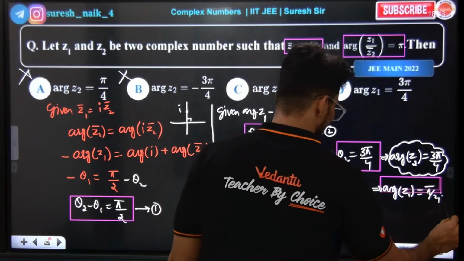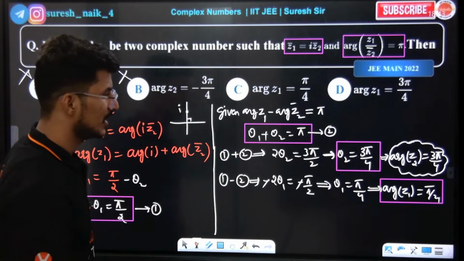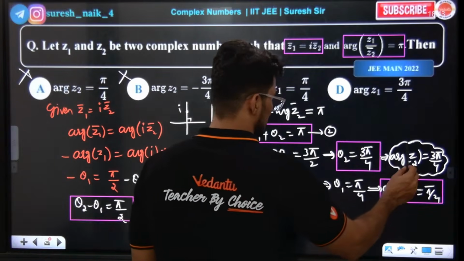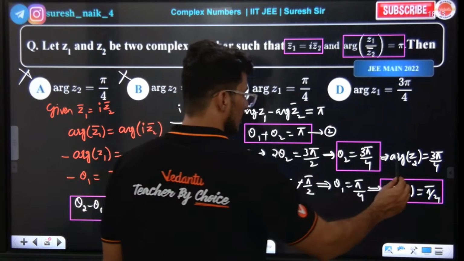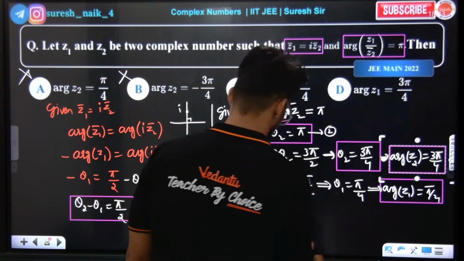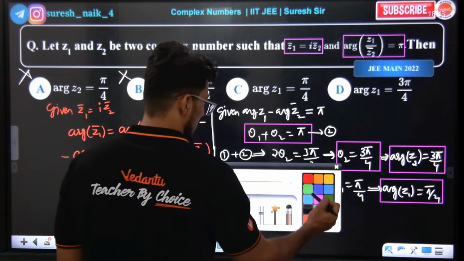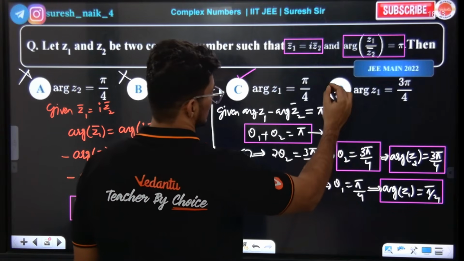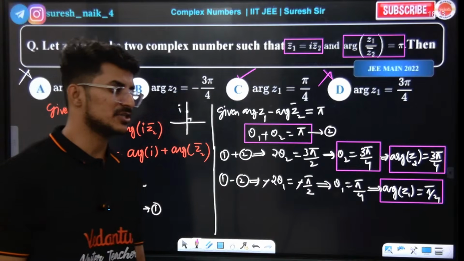Theta 1 is pi by 4, that is the argument of Z1. Super. Yes or no? Argument of Z1 is pi by 4. So option C is the right answer, and D is not correct. C is the right answer.